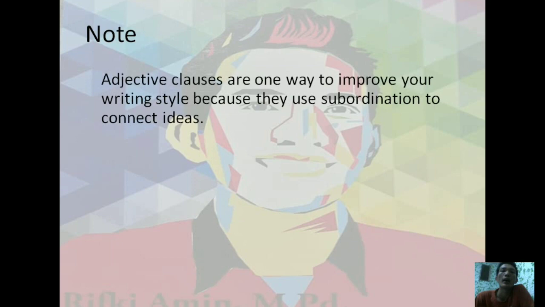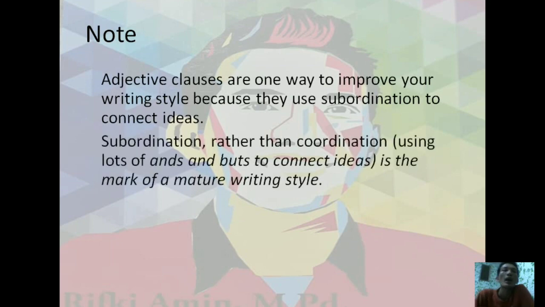We try to focus here. You know that adjective clauses are one way to improve your writing style, because they use subordination to connect ideas. Subordination, rather than coordination using lots of ands and buts to connect ideas, is the mark of a mature writing style.